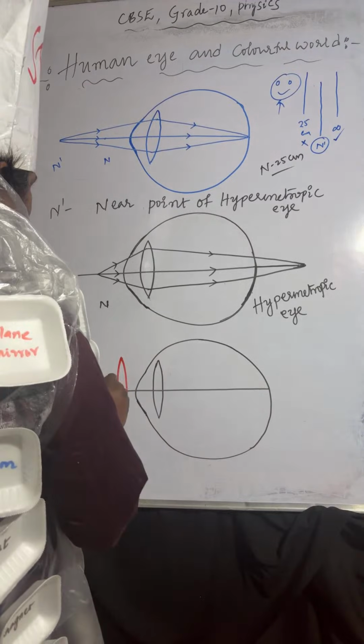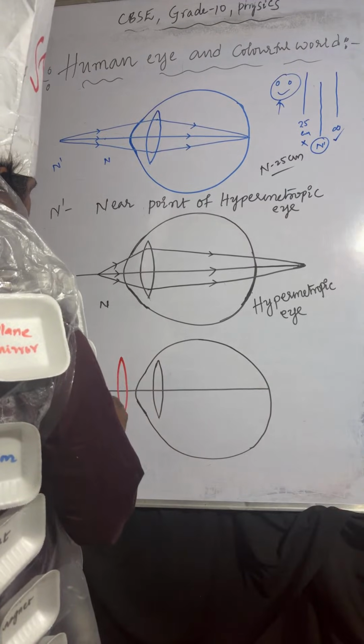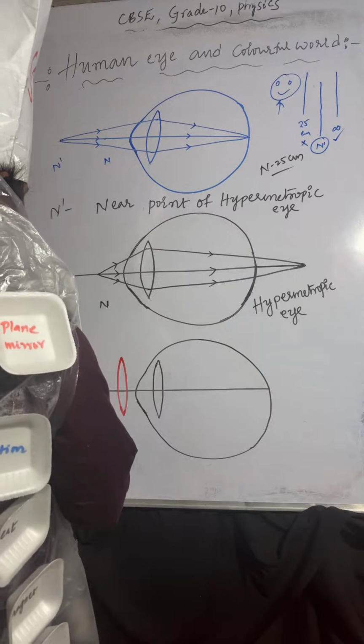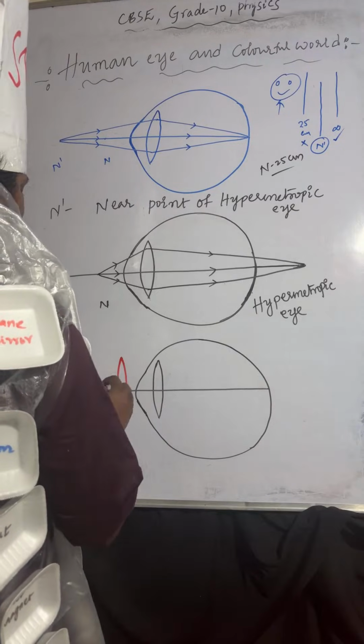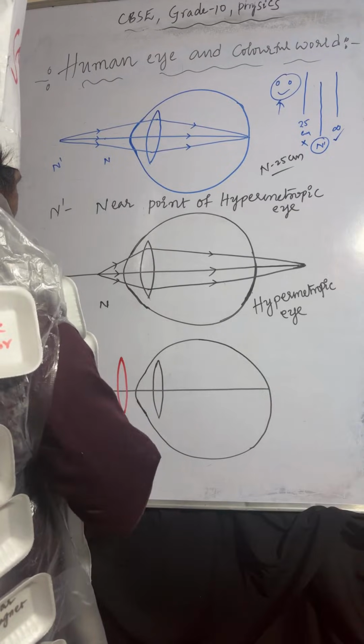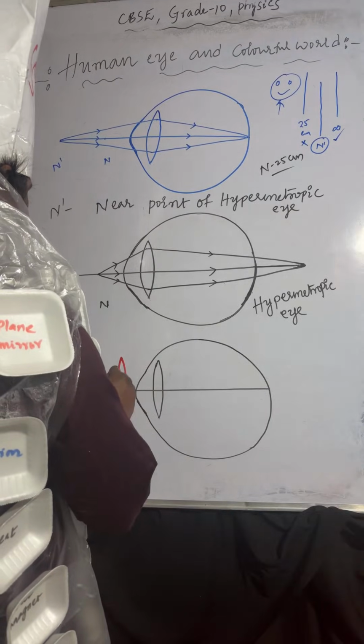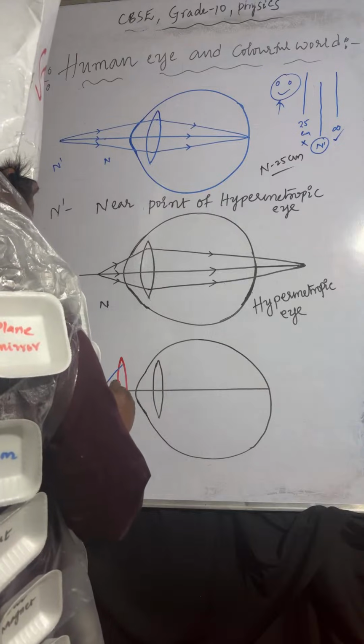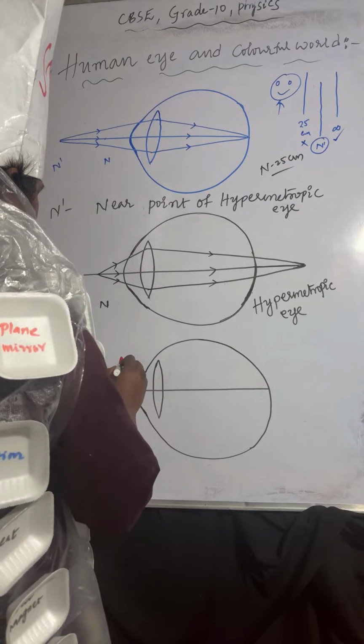Okay, so now this is the near point and this is N dash. If the light rays are coming from N, those light rays are meeting. So here you can observe.